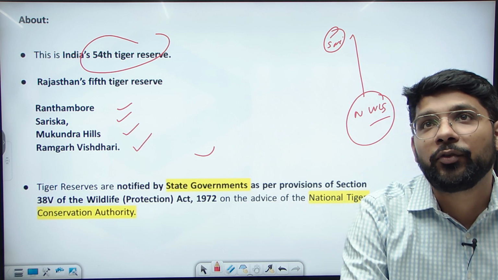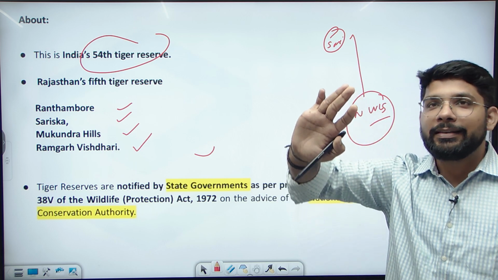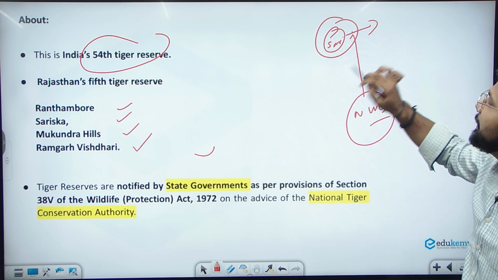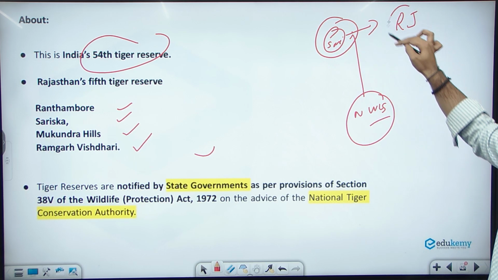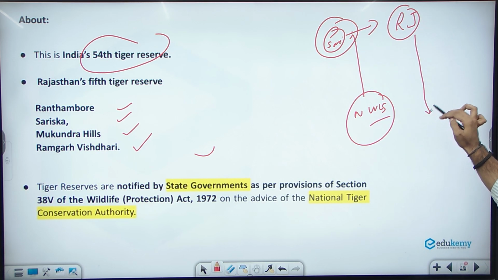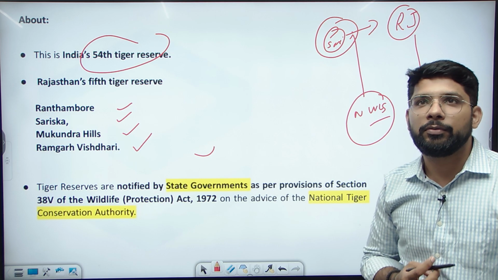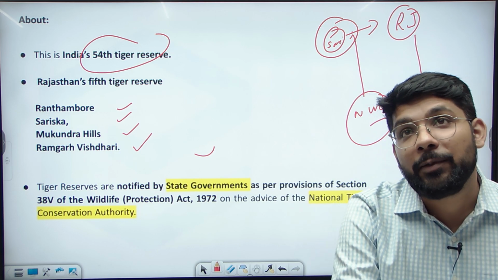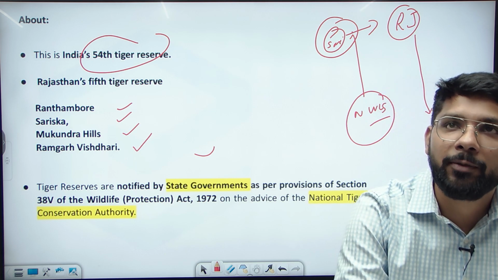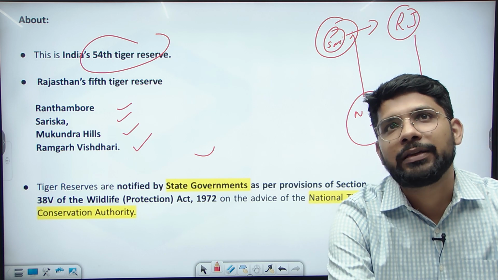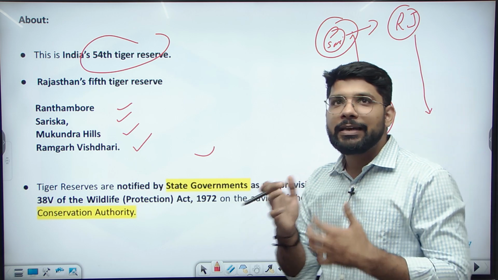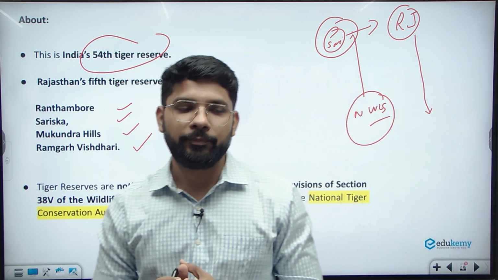These kinds of questions you can only answer if you know that Ranthambore or Sariska is in Rajasthan. It means you will start from Rajasthan and go till Tamil Nadu or Kerala or Karnataka. That will depend on the location of the wildlife sanctuary. So there can be various ways of asking questions on these kinds of topics.